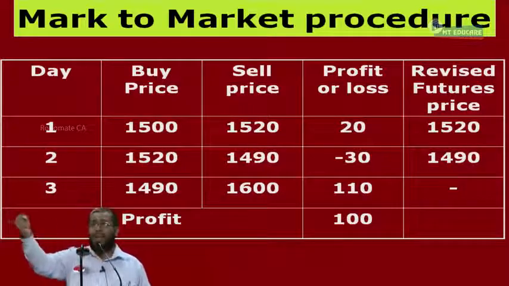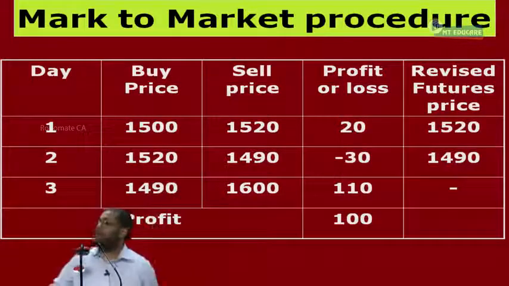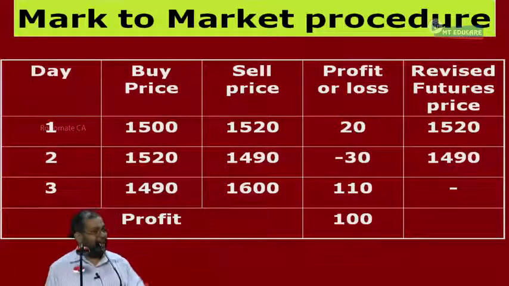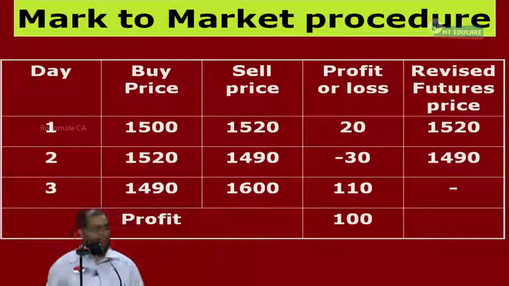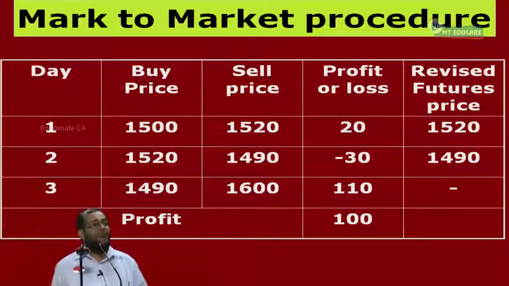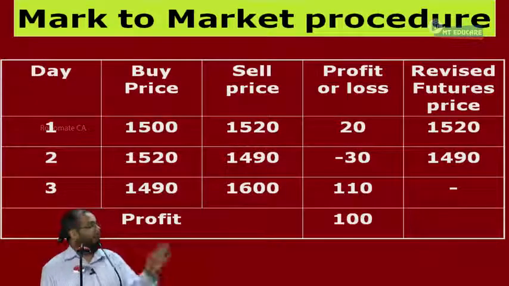Now, tell me, how many ways can a contract be closed? 3 ways. A contract will be closed on the maturity date, 27th March. Again I say, please wait for 2 more days, I expect the price to increase. I close on April 5th, nobody will be agreeing. The last date is 27th March. On the profit and loss, take and go home. Number 2 is, on my own, voluntarily, I can close, which is an early exit. Third option is, if you don't have the money in the margin account, it automatically closes. These are the 3 ways in which the exchange ensures performance of the futures contract. Everybody following what I am saying? More about the margin account balance, how it moves, we'll see in the next term.